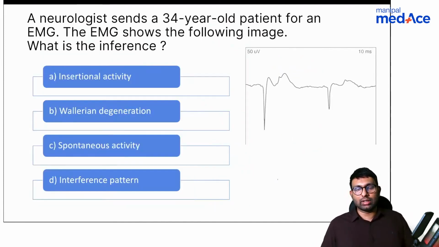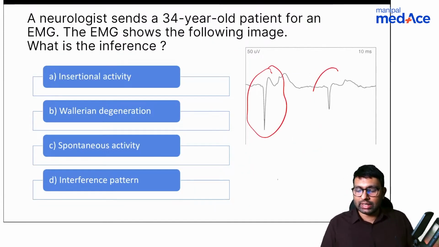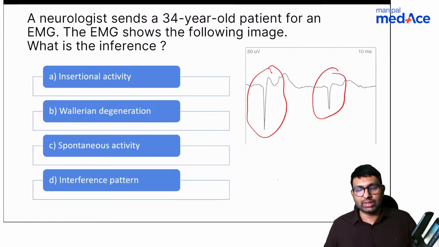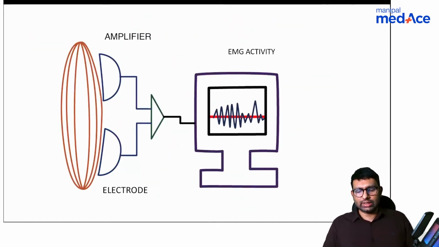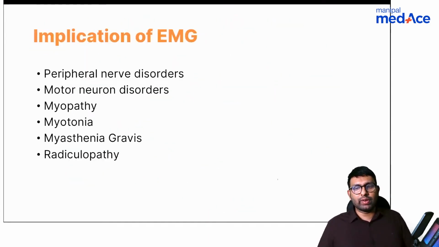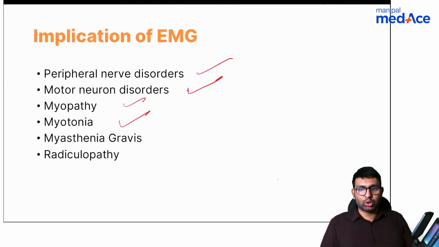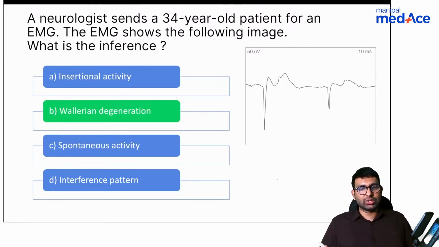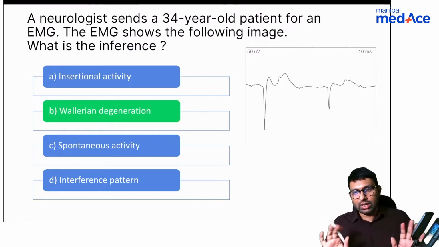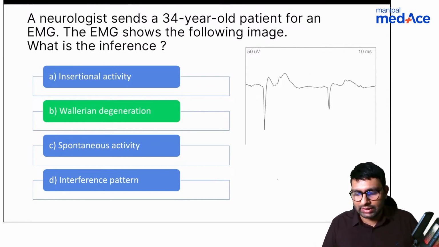Now if you look back here, can you see both of these? What are these? These are positive sharp waves. What sharp waves are suggestive of Wallerian degeneration? So the answer here is Wallerian degeneration. This is basically about EMG, how it is done, where implications are in peripheral nerve disorders, motor neuron disorders, myopathy, myotonia, myasthenia gravis and radiculopathy. Okay, so the answer here is Wallerian degeneration. This much is important for EMG's basis for you.